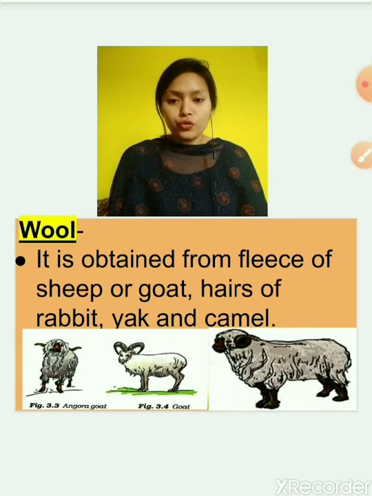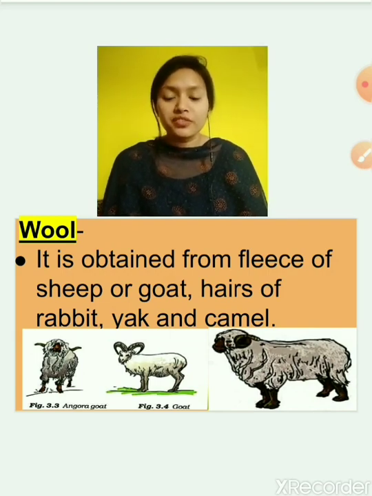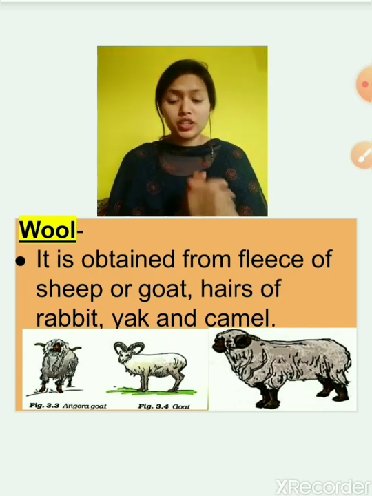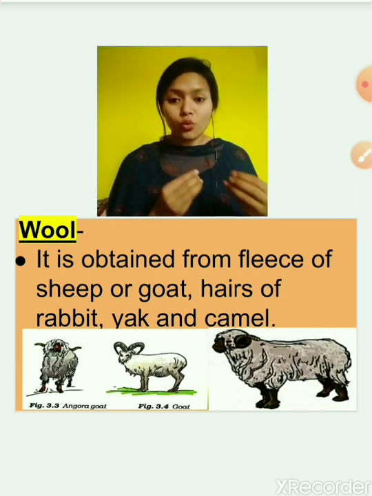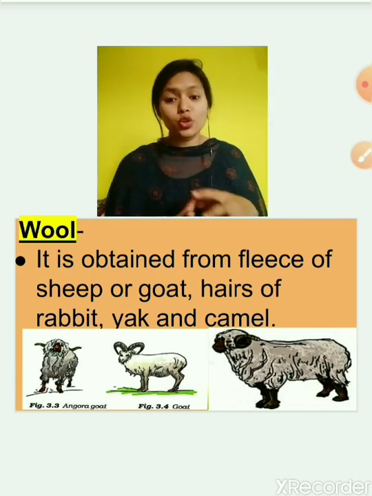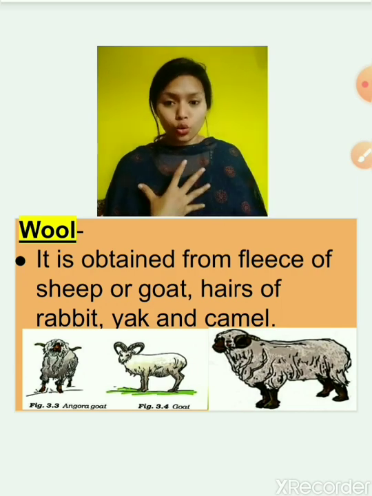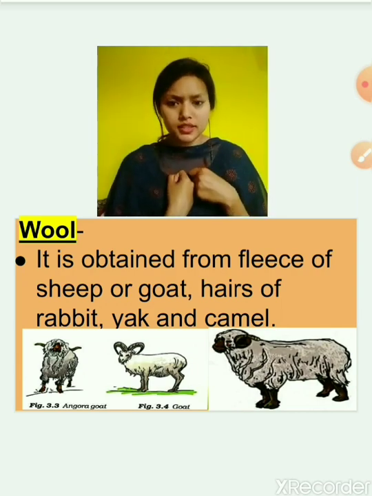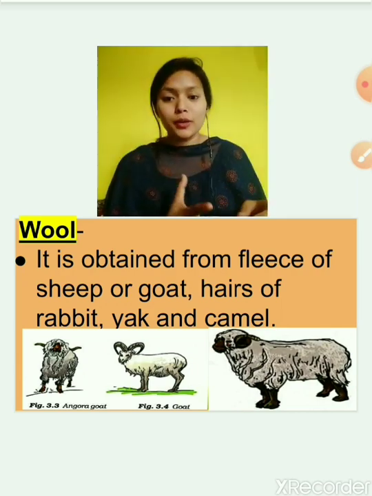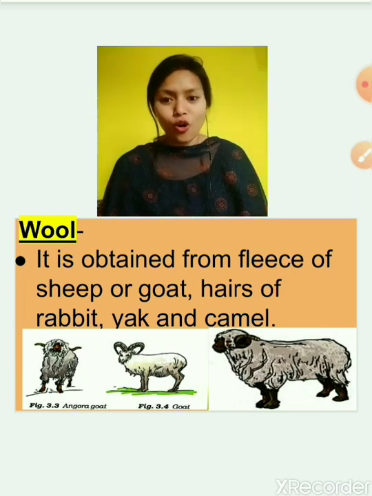Now wool. It is obtained from the fleece of sheep or goat, and hairs of rabbit, yak and camel. You must have seen that in winters we generally prefer woolen clothes. Why woolen clothes? Because they do not allow our heat to go out. They insulate the heat inside our body and make us feel warm.